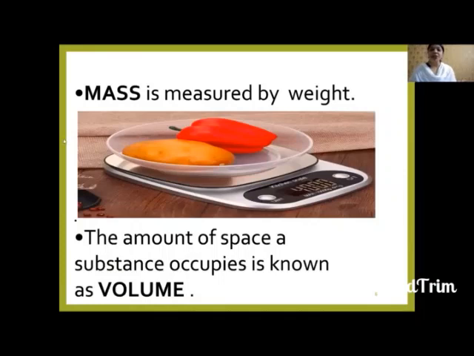Children, mass is measured by weight. You can see here an electronic balance, right? Generally, when you go shopping to buy groceries, you have observed that the shopkeeper is measuring the grocery items, like you can see here. All these things are measured by mass. Whatever things are around us have weight, and that's why we say that matter has mass. The next one: the amount of space a substance occupies is known as volume. Whatever space is occupied by any object is called its volume.